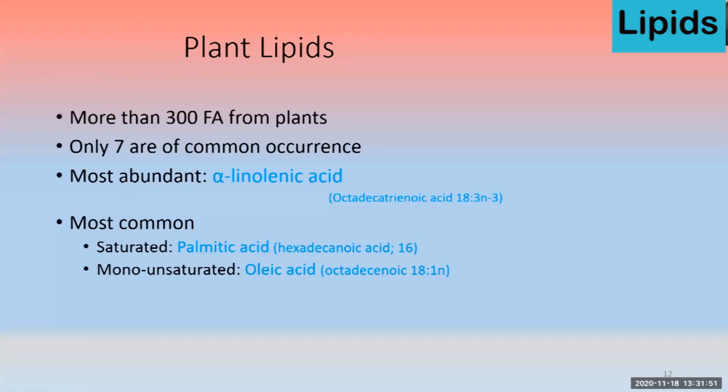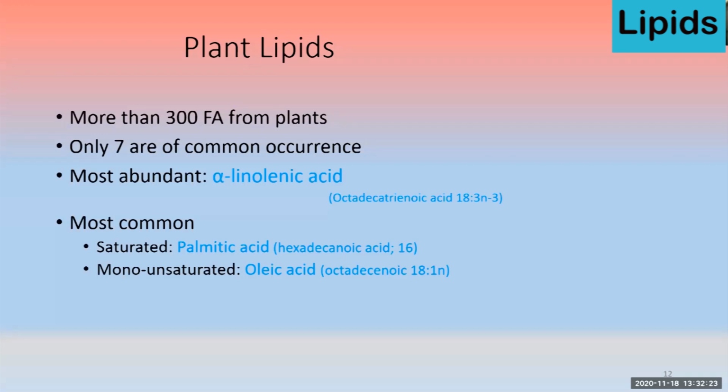When we talk about the plant lipids, they contain more than 300 fatty acids, and out of those, 7 fatty acids are in common occurrence. The most abundant one is the alpha linolenic acid. I will not go into the technical name, we will discuss later. So alpha linolenic acid is most abundantly present in the plant, and it is an essential fatty acid. That's why we mostly emphasize taking plant lipids rather than animal lipids.